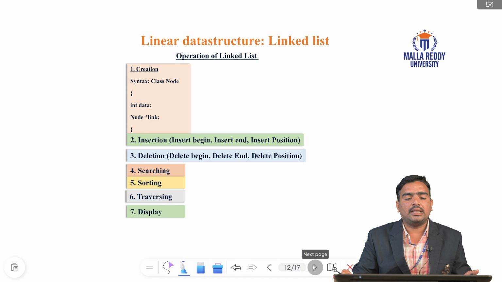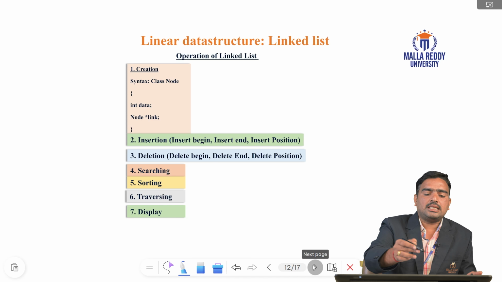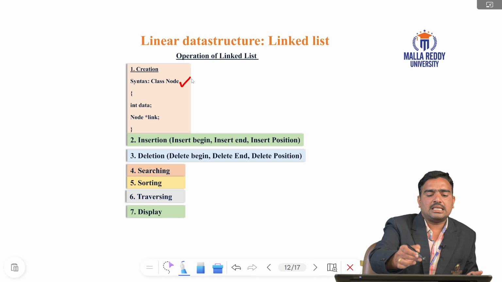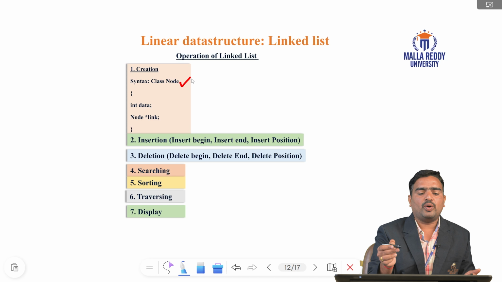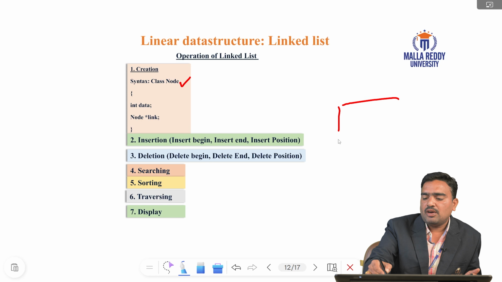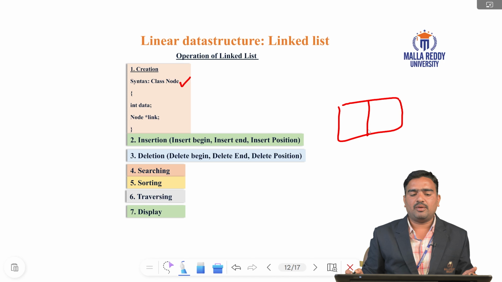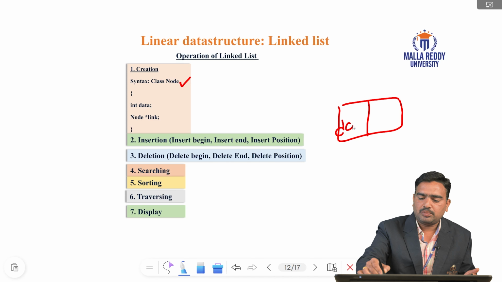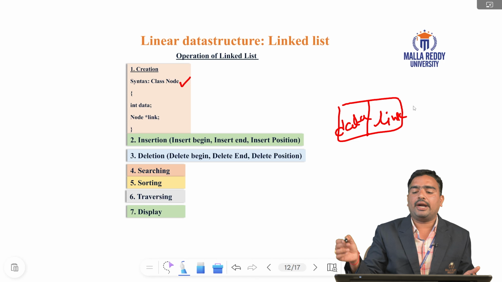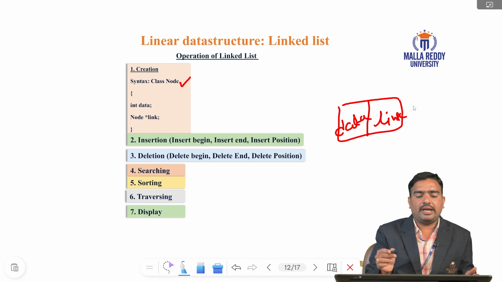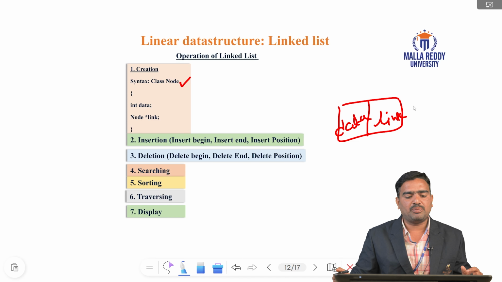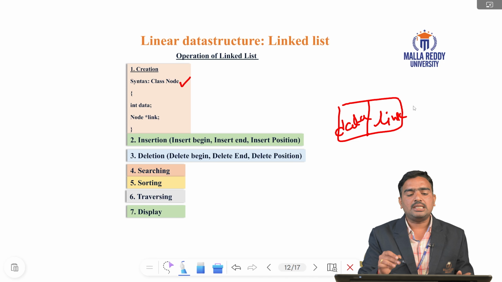For example, how to create a node? To create a node we can use two approaches: a structure or a class. For example, here Node is a class name, with int data and a Node pointer link. Immediately one node is created here. This is the data part, and this is the link part, which means the next node's address part. Whenever you write these two lines of code, one node is created.